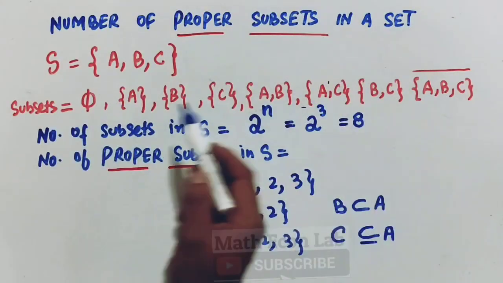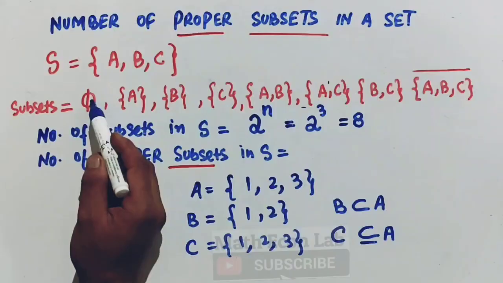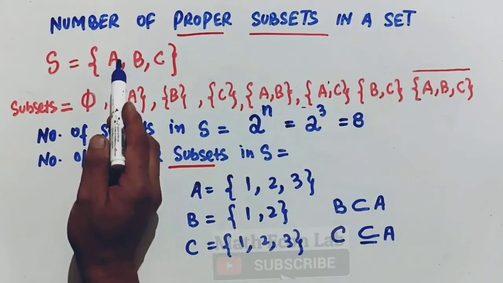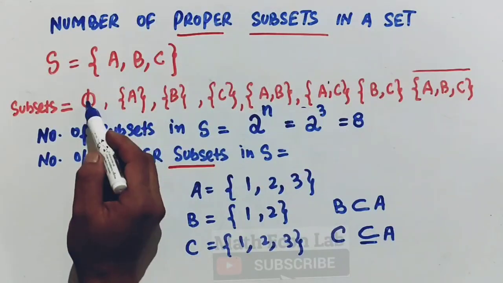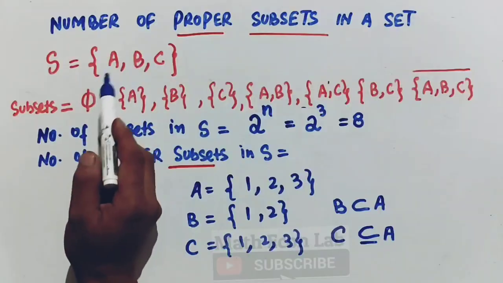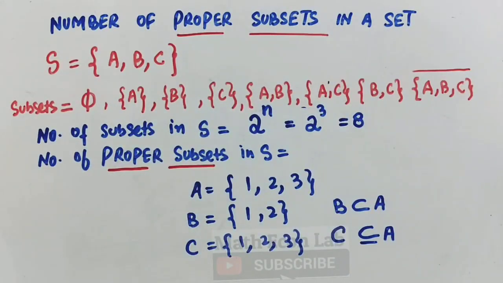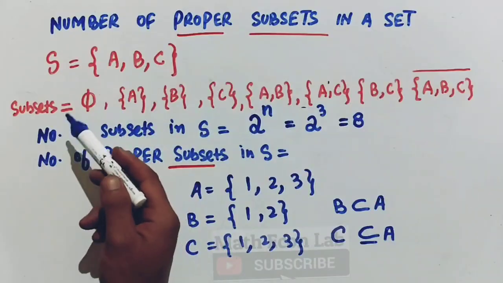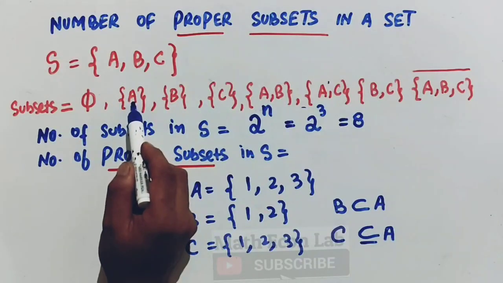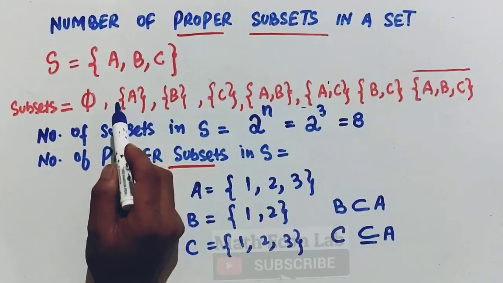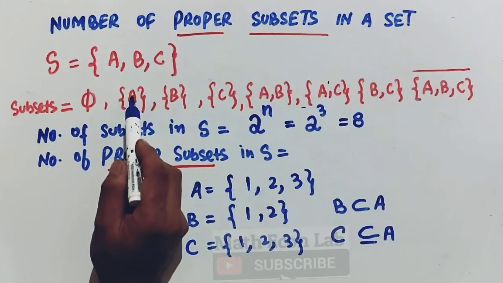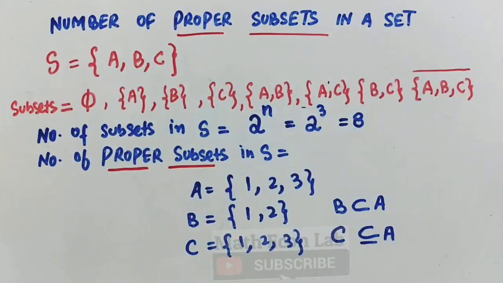Now let us see here in this example. So phi is a proper subset of S because it does not contain all elements of the set S. The empty set is always a subset of any set. Now A is a set and we say A is a proper subset because the elements in this set A are less than the elements in set S.